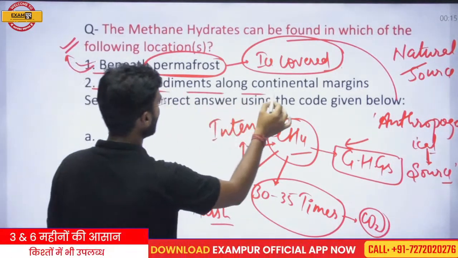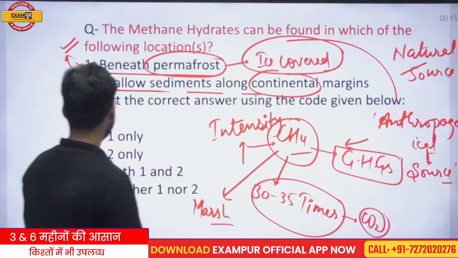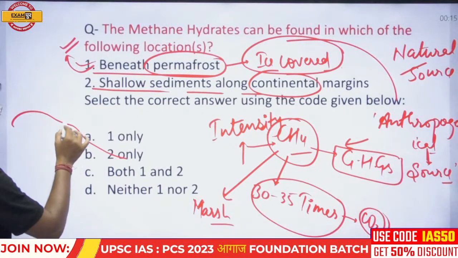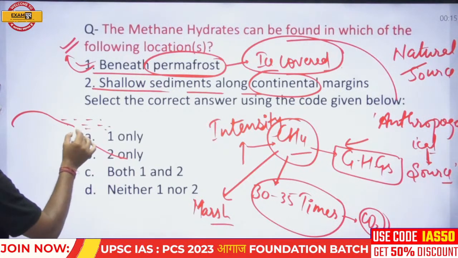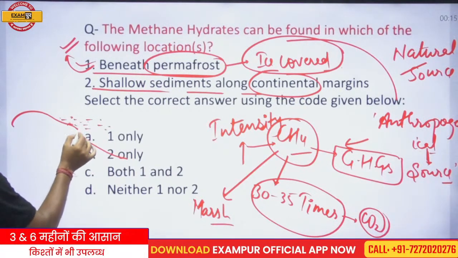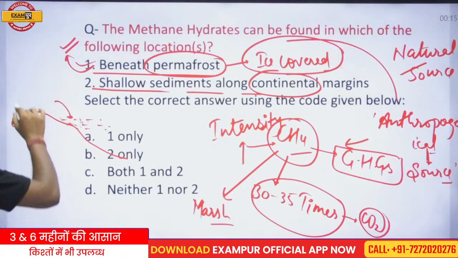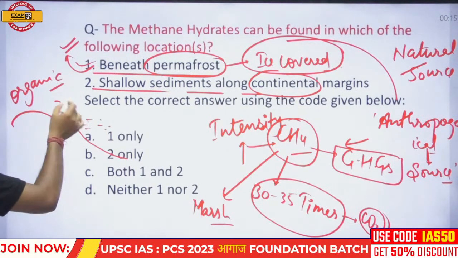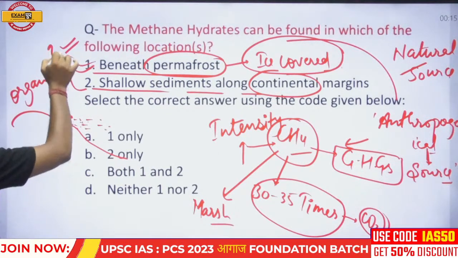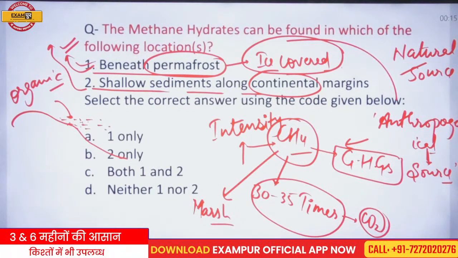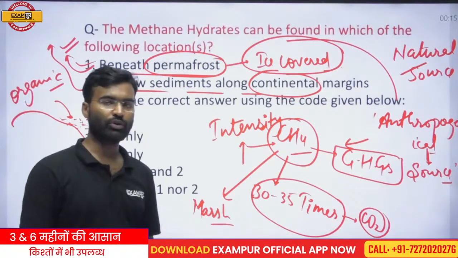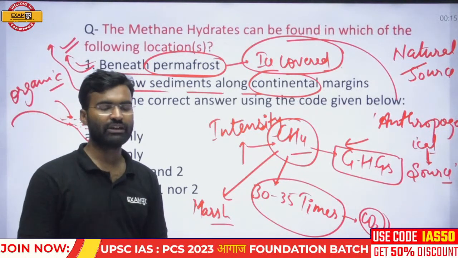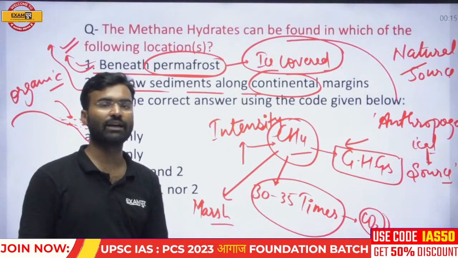Shallow sediments along continental margins: if there are continental margins and shallow sediments, and organic compounds are also present in these sediments, then this is also a suitable condition for generation of methane hydrates. So both zones are favorable for the emission of methane hydrates.